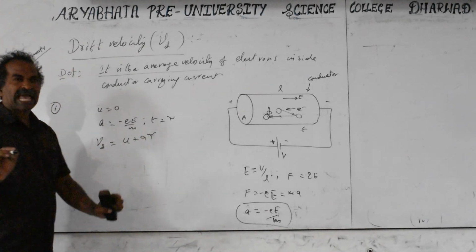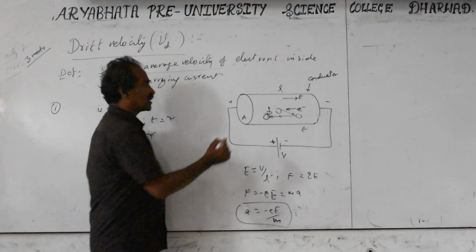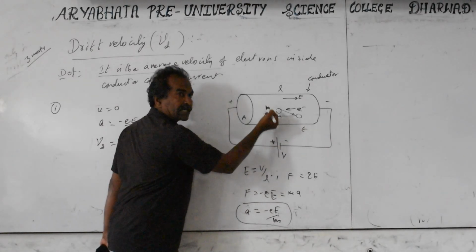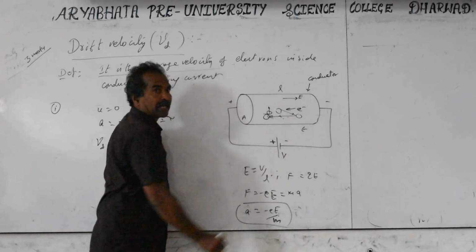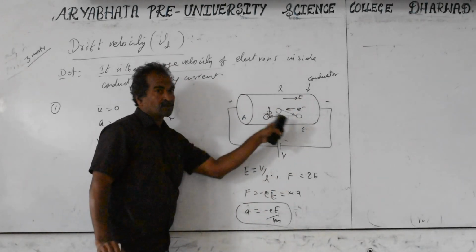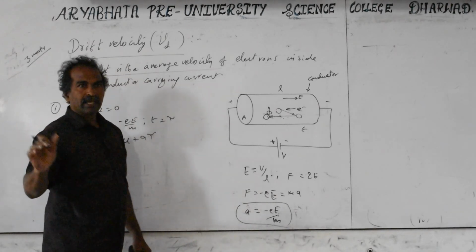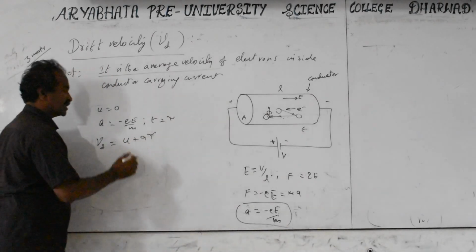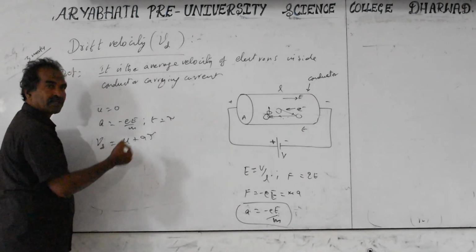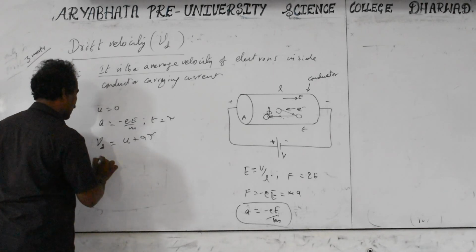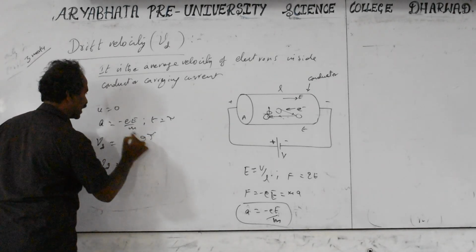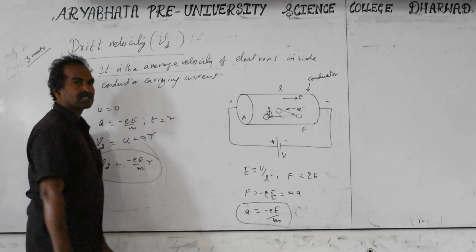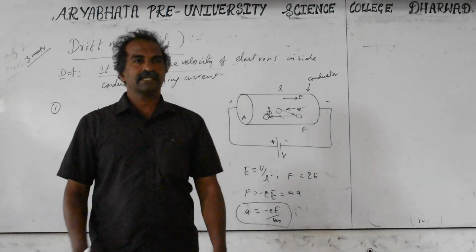Relaxation time means relaxed, not heated. It is the time between two successive collisions, the time the electron is spending between them. That is called the relaxation time. That depends on the distance between the atoms. If the temperature is high, the distance between the atoms also decreases, so the relaxation time also changes. So this t is the time between two successive collisions of the electron. With u as 0 and a substituted here, Vd equals a, which is minus eE by m, into tau. This is nothing but the vector velocity, but I will derive this again in the next class in detail.